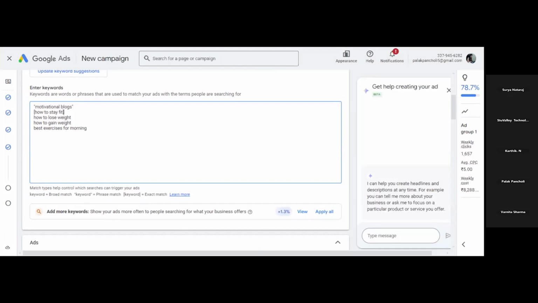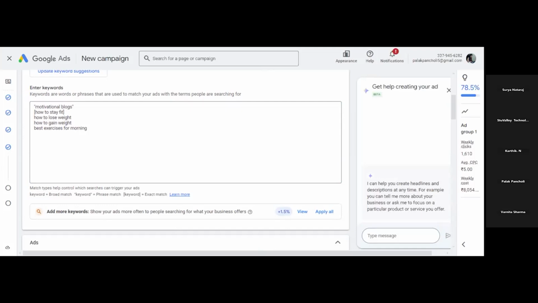What does this mean? First of all, let's understand broad match type. When you keep any keyword in broad match type, that means any keyword related to, closely related to your keyword will trigger the ad. For example, your keyword is digital marketing.